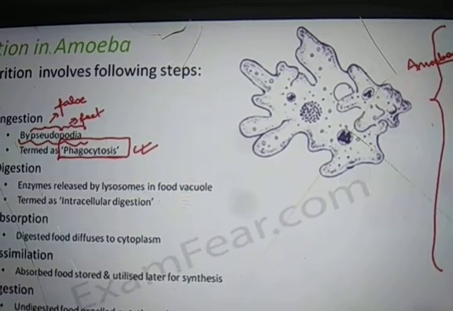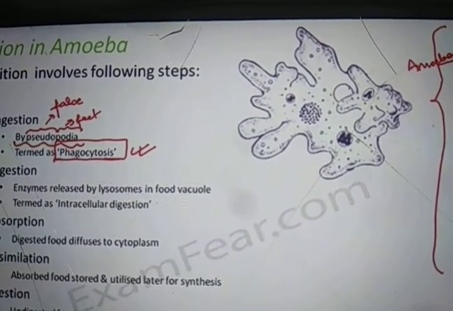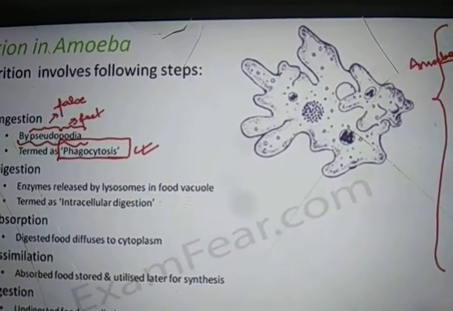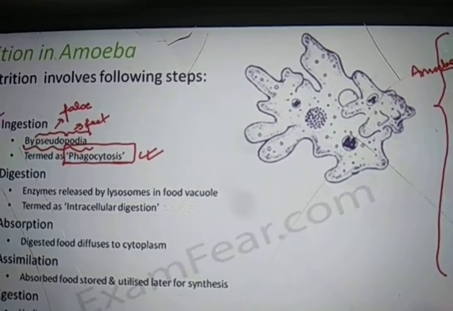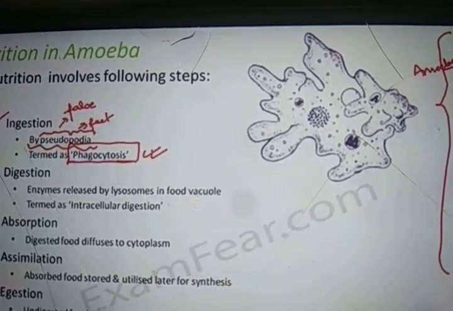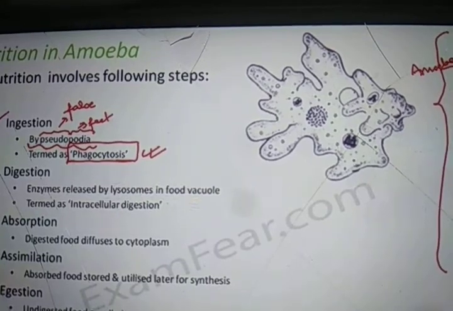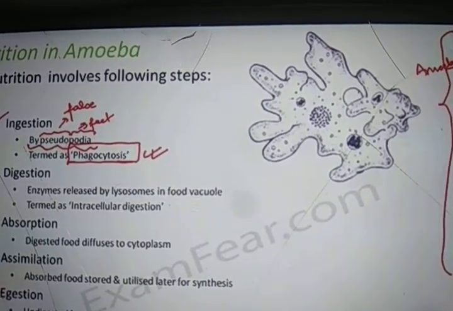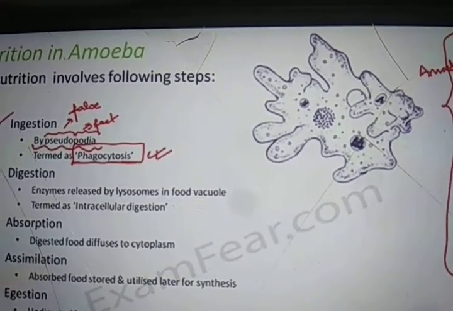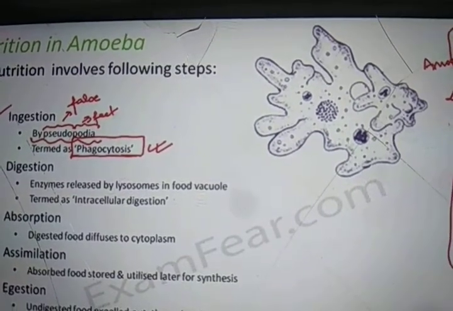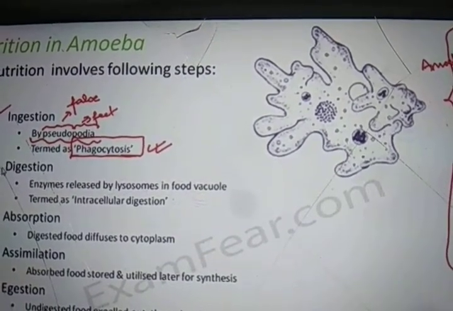Basically, food enters inside the body of amoeba. Ingestion happens due to the movement of pseudopodia. This process is termed phagocytosis.